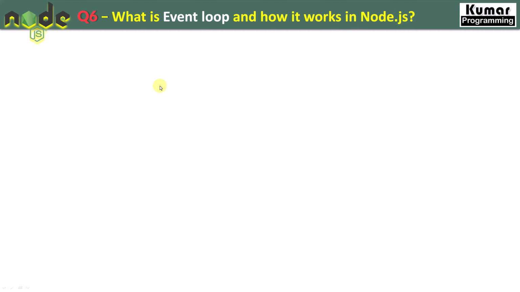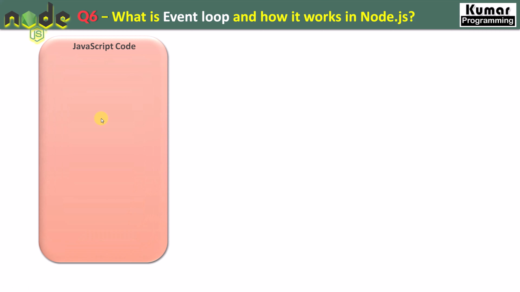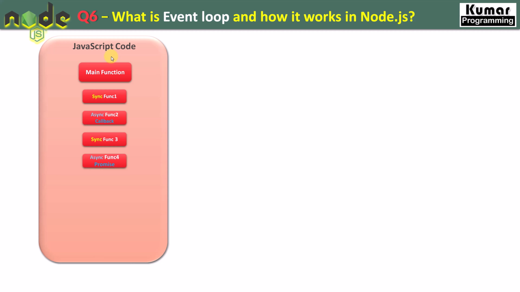Before understanding the event loop, first of all, see what we have in our JavaScript. We have our JavaScript code, and in that code we have our main function, where we are going to start our main thread. Inside that application, we have some synchronous functions and asynchronous functions. If we have synchronous functions, they are going to be executed immediately, but in case of asynchronous functions like callbacks and promises, how are they going to be handled? We will understand all those things step by step.